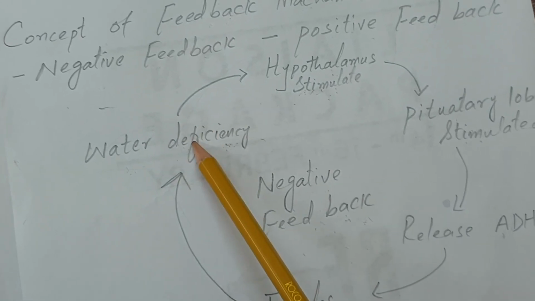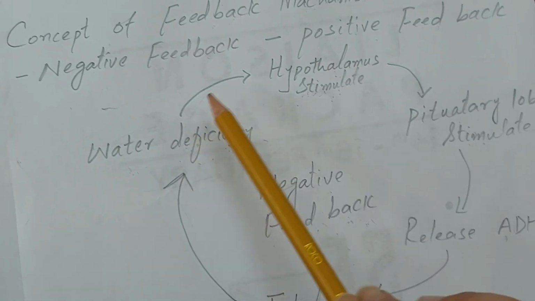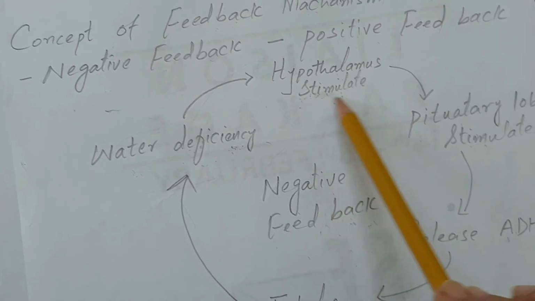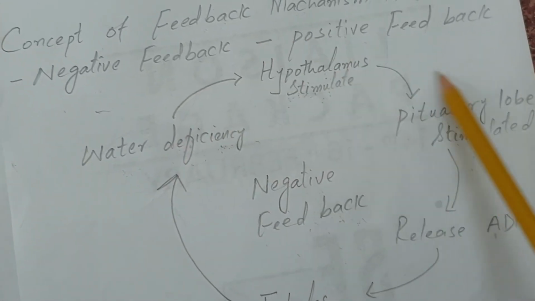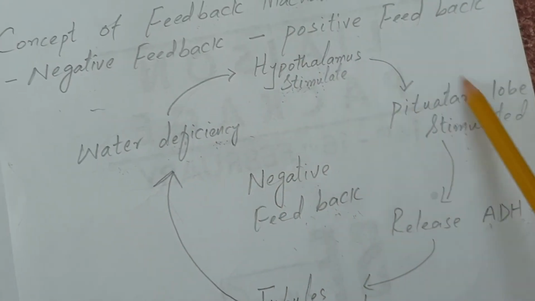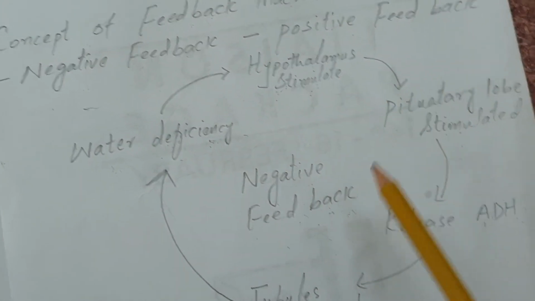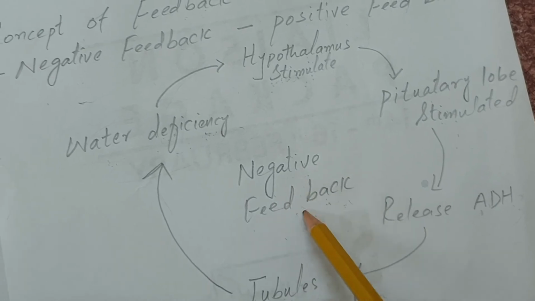When the water deficiency is covered, it stops the hypothalamus from stimulating the pituitary gland. That is why this whole balancing system is known as negative feedback.